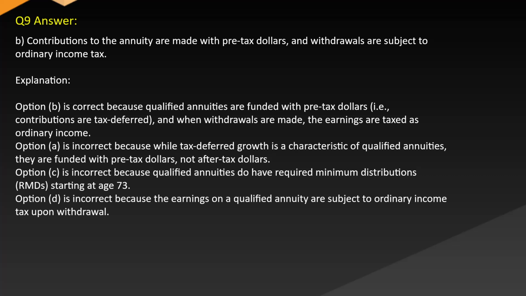Option A is incorrect because while tax deferred growth is a characteristic of qualified annuities, they are funded with pre-tax dollars, not after-tax dollars. Option C is incorrect because qualified annuities do have required minimum distributions, RMDs, starting at age 73. Option D is incorrect because the earnings on a qualified annuity are subject to ordinary income tax upon withdrawal.